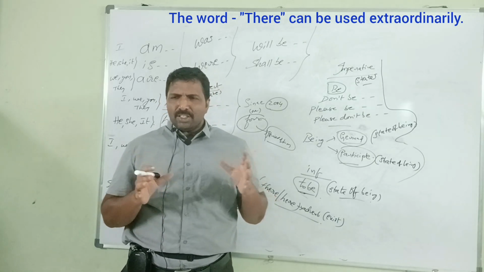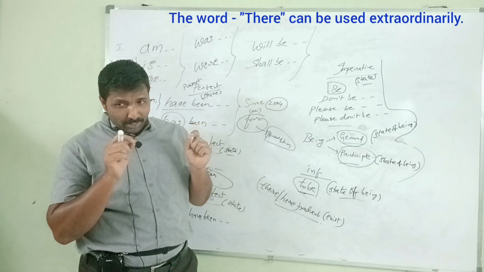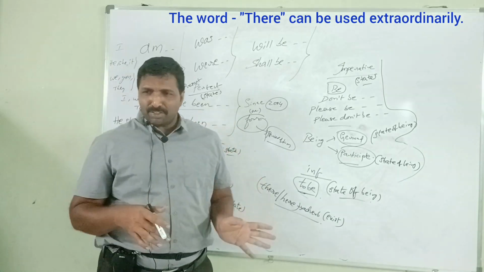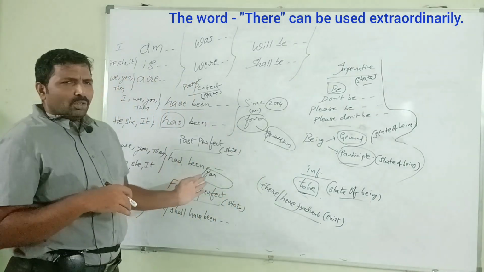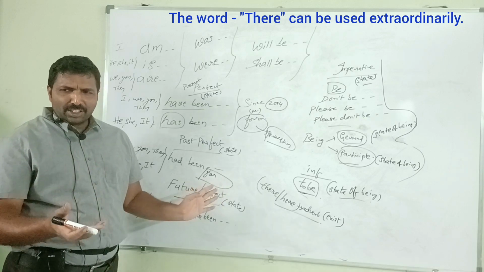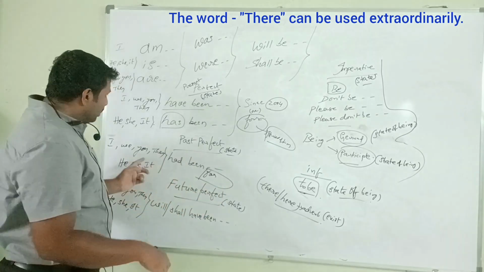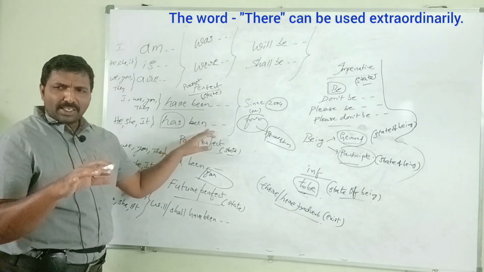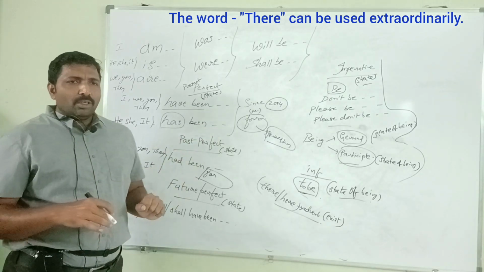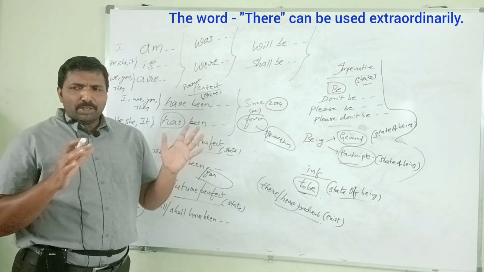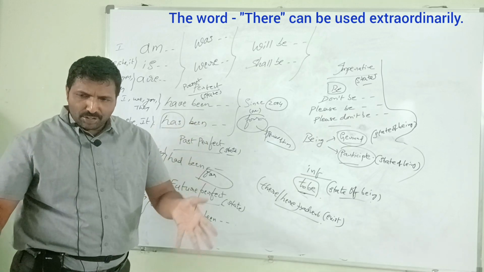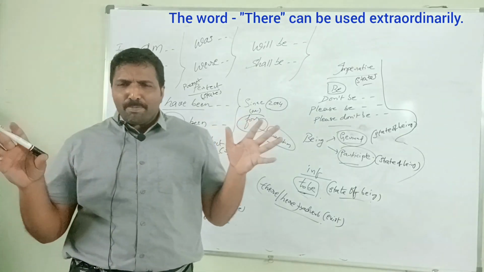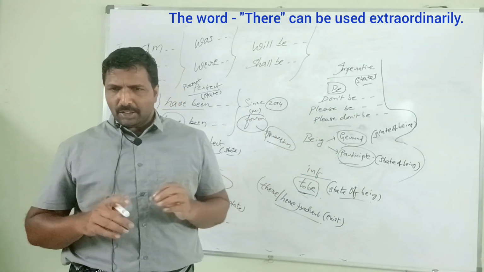Do you have some sentences to express the sense of presence by using there? In the state of being sentences, there has been no peace in a particular state. Still there is no peace. There has been no peace in a particular state for six months. Peace has not been there. It means not existing. There is no presence of peace. There has been no peace in a particular state for some months.